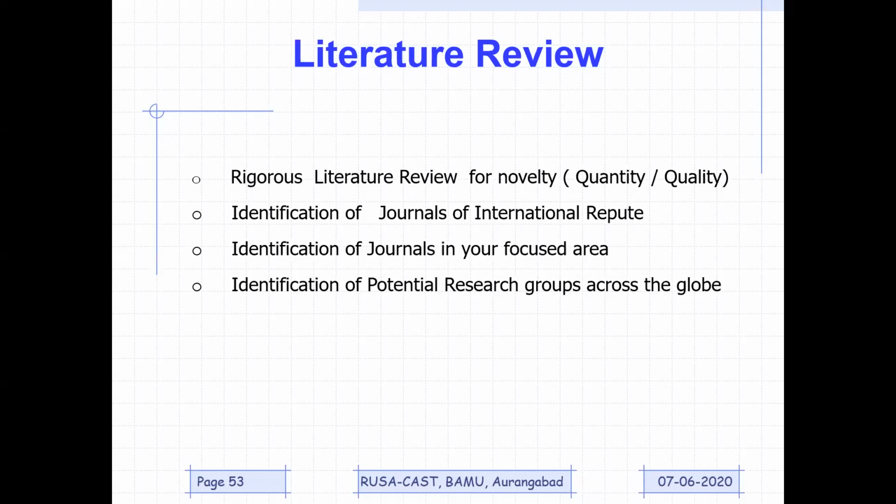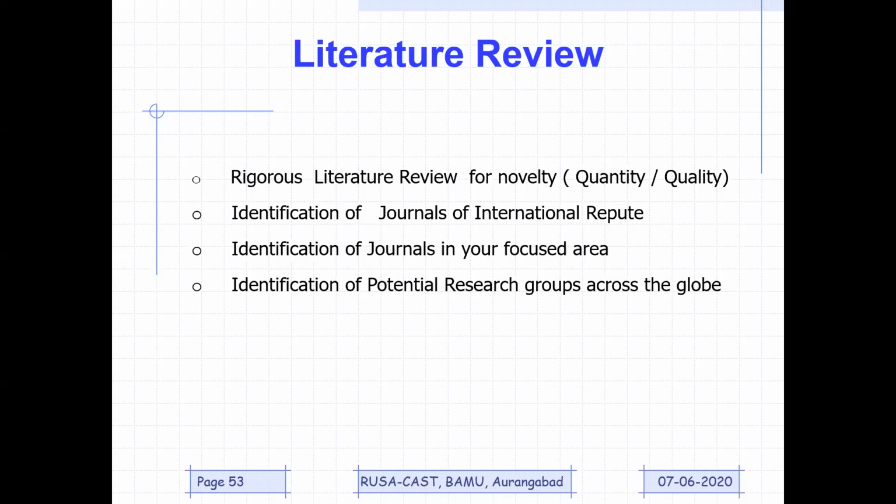So let us say you are well aware of what a Journal of International Repute means, and you have selected let us say 10 different journals of international repute. Does it mean you will be satisfying the quality aspect of this word rigorous? No. Let us say you have identified 10 different research journals from Scopus or Web of Science, with a Thomson Reuters impact factor of more than 5, for example.